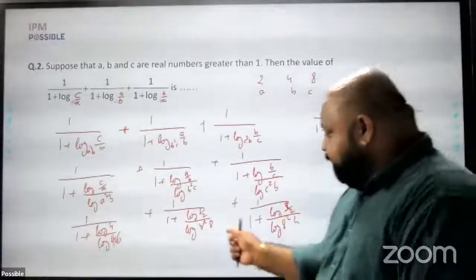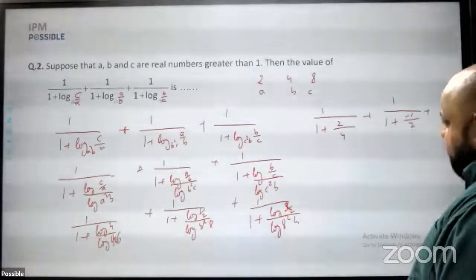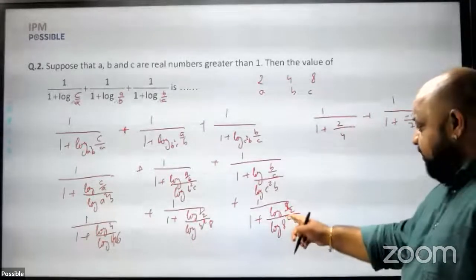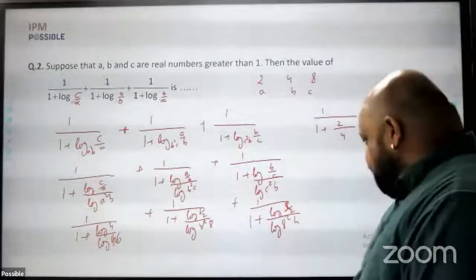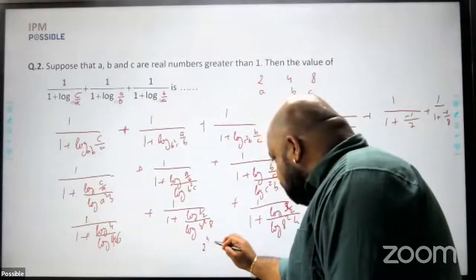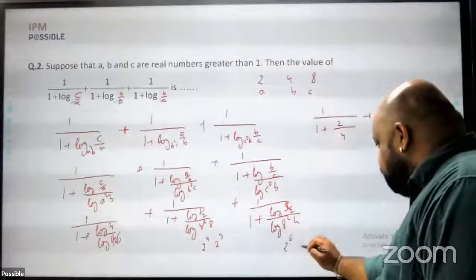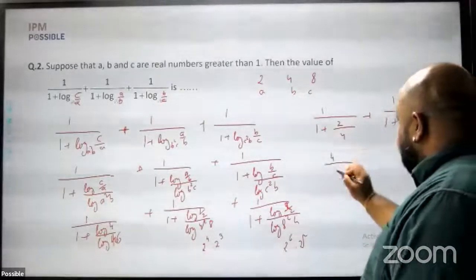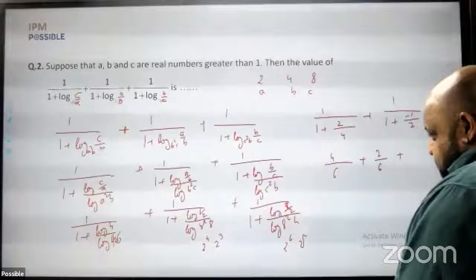upon 4 square 8. So this will be 2 raised to power 4 into 2 raised to power 3, so 2 raised to power 7, plus 1 upon 1 plus minus 1 upon 2 raised to power 6 into 2 raised to power 8. This will be 2 raised to power 4 into 2 raised to power 3, 16 into 8, 7. This will be 2 raised to power 6 into 2 raised to power 2. So now solving for this becomes 4 upon 6 plus 7 upon 6 plus